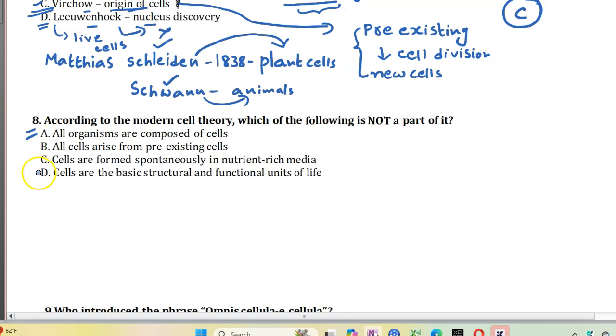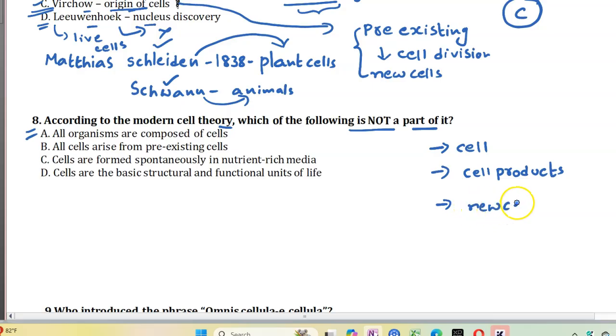Let us consider question 8. According to the modern cell theory, which of the following is not part of it? Let us see the modern cell theory. It says the cell is the basic functional unit of life. All living organisms are made up of cells and their products, that is cell products. Next, the third hypothesis is new cells arise from pre-existing cells by means of cell division.